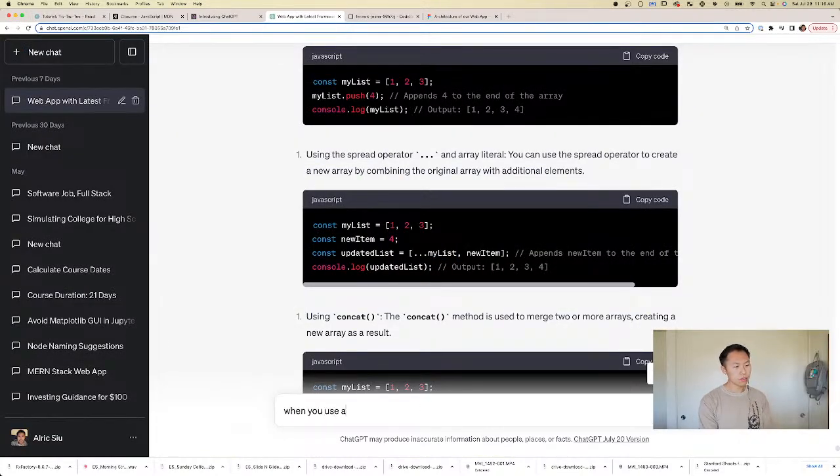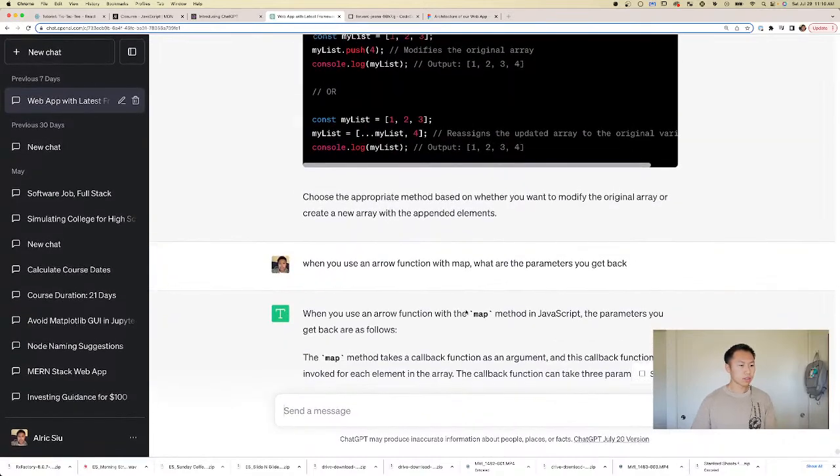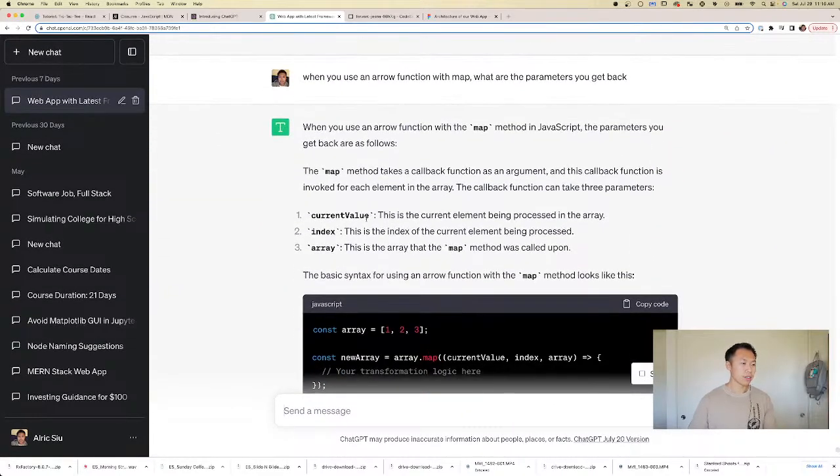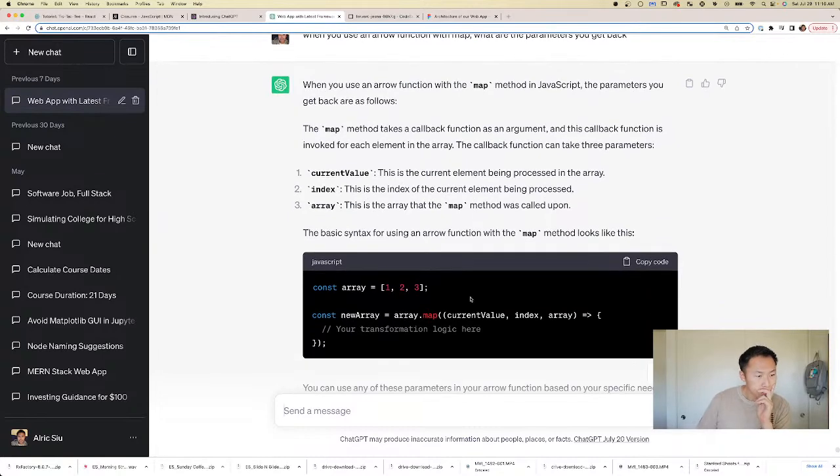When you use an arrow function with map, what are the parameters you get back? Okay, so we have the current value, the index, and the array.